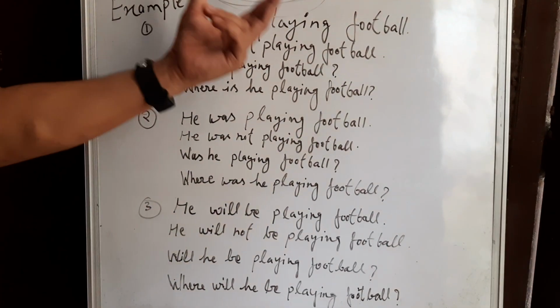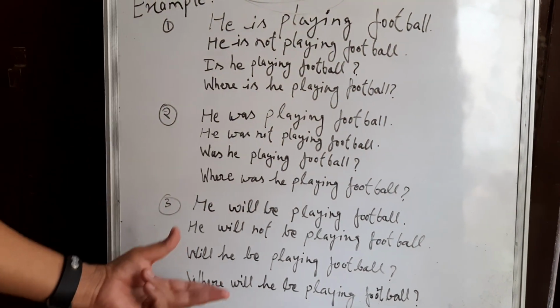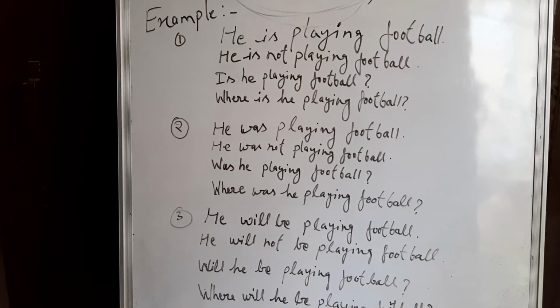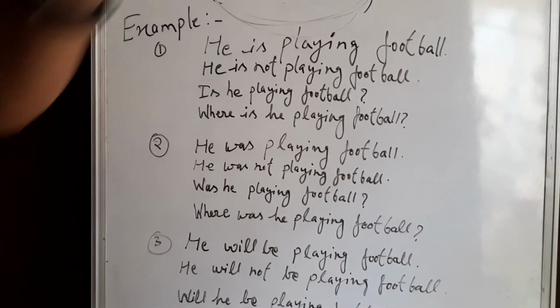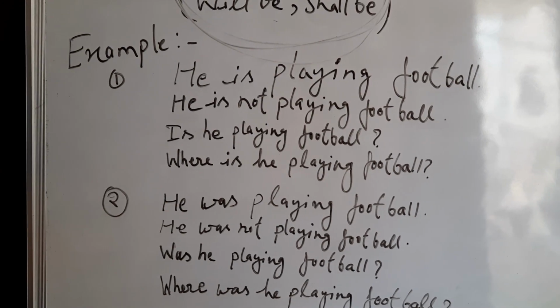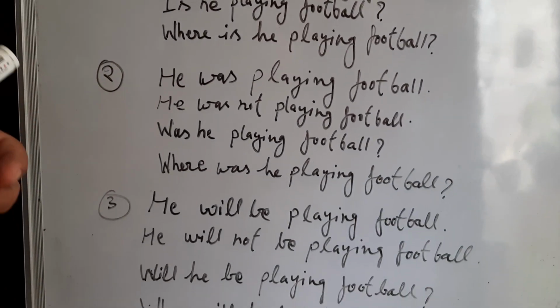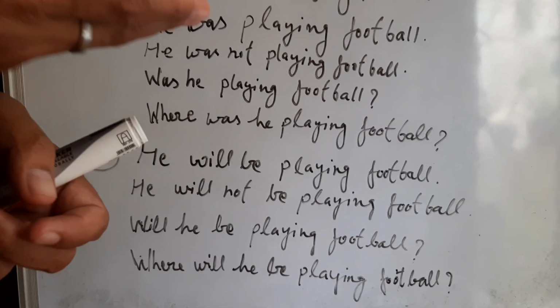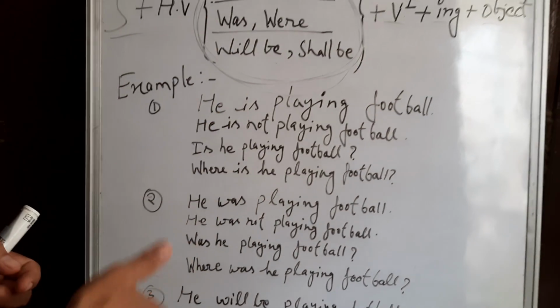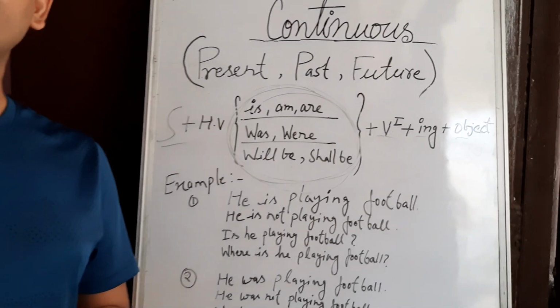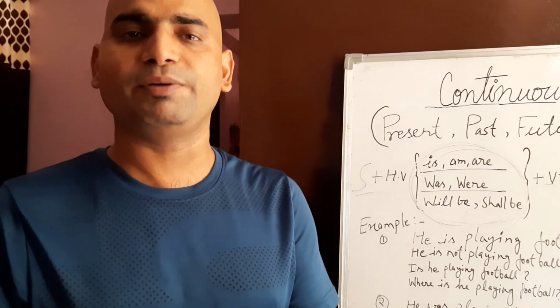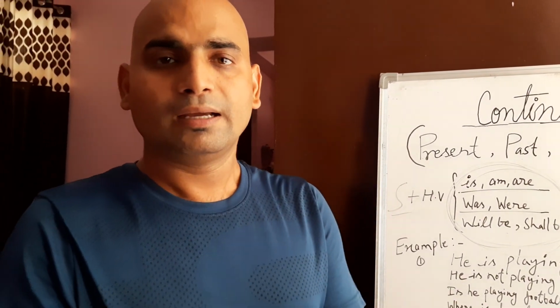So these are the only 12 sentences through which you can learn all your continuous forms, present, past and future. It is very easy for us to understand. We can take only 10 to 15 minutes, and you can write down on your notebook, and then you can stand before a mirror.